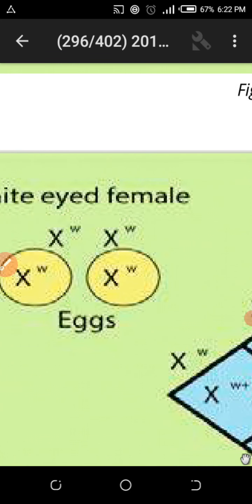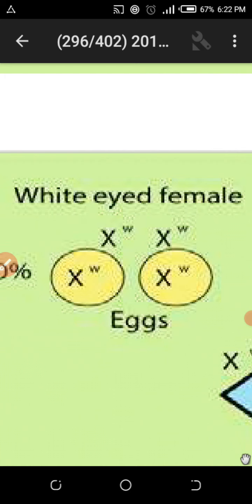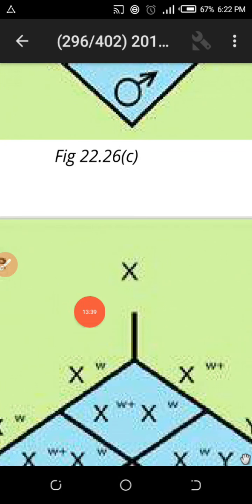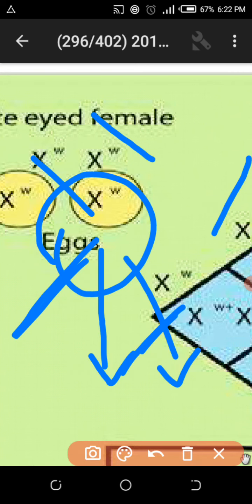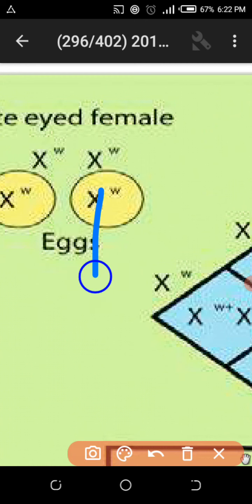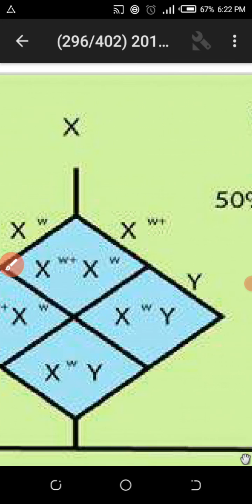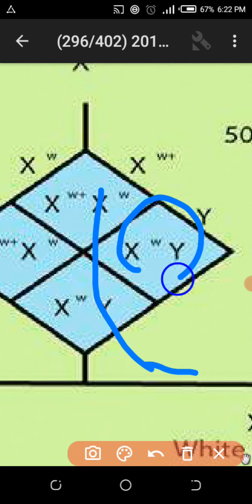Look here, white-eyed female. Reciprocal cross means opposite cross. We started from the cross of a white-eyed male, and Morgan finished with the cross of a white-eyed female. This was the opposite cross with the red-eyed female. So what was the result? The white-eyed female X^W changes and this character goes from female to male. I will magnify, you can see female to male. It means this X-linked gene transfers from male to female, female to male.